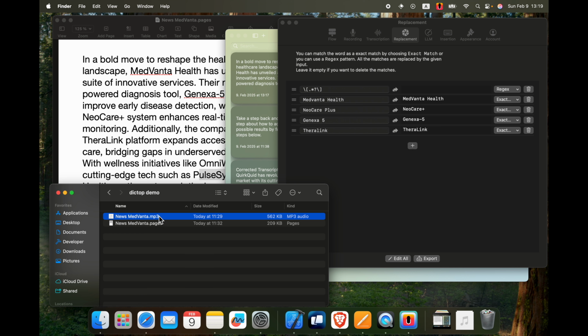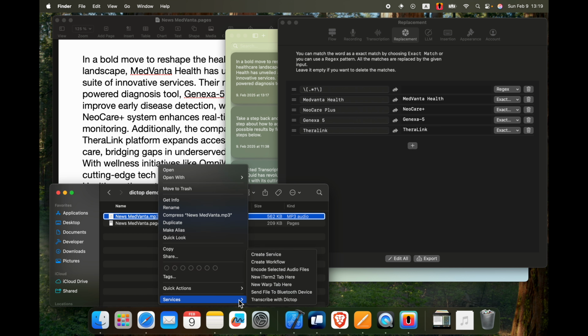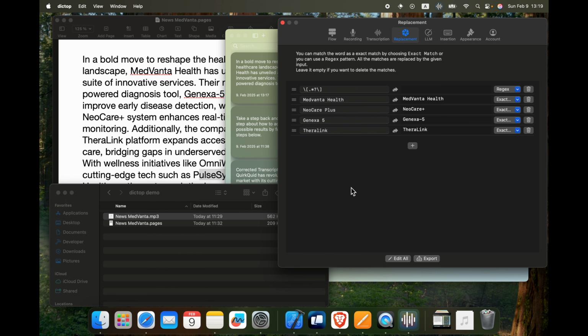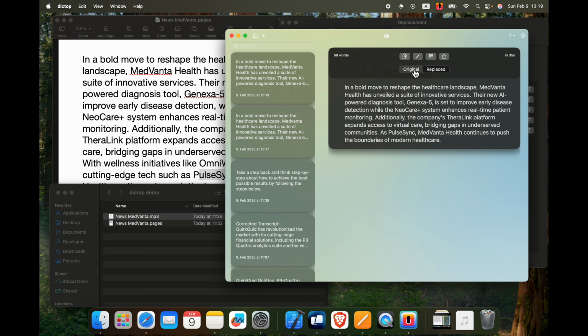Another option for transcribing a file is to right-click on it and select Services once more. Let's take a look at the new transcript. We now see two options, Original and Replaced, where the replacements have been applied. When we click this button, we can compare the original transcript with the version after the replacements. As you can see, the corrections are applied automatically. You never have to worry about them again.